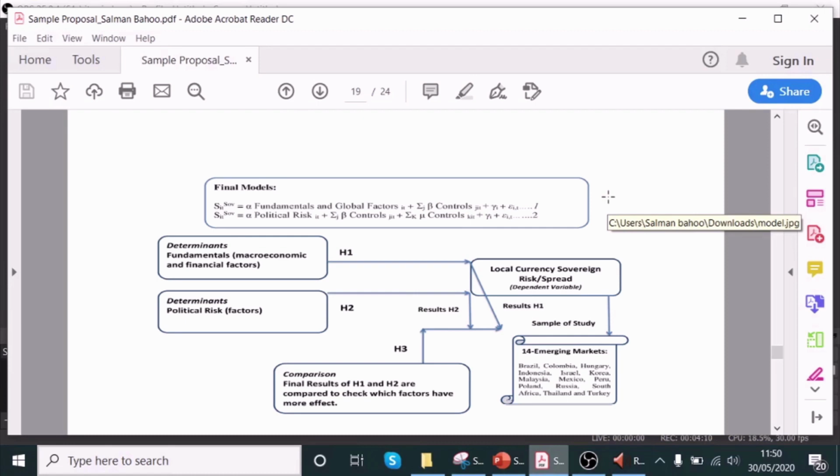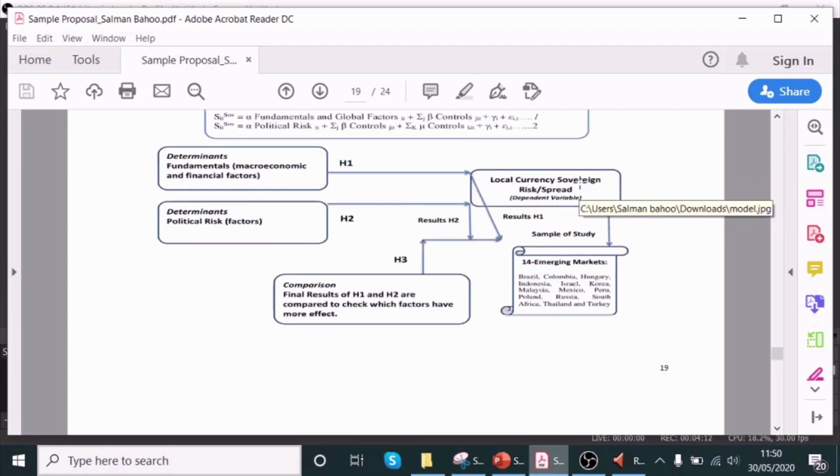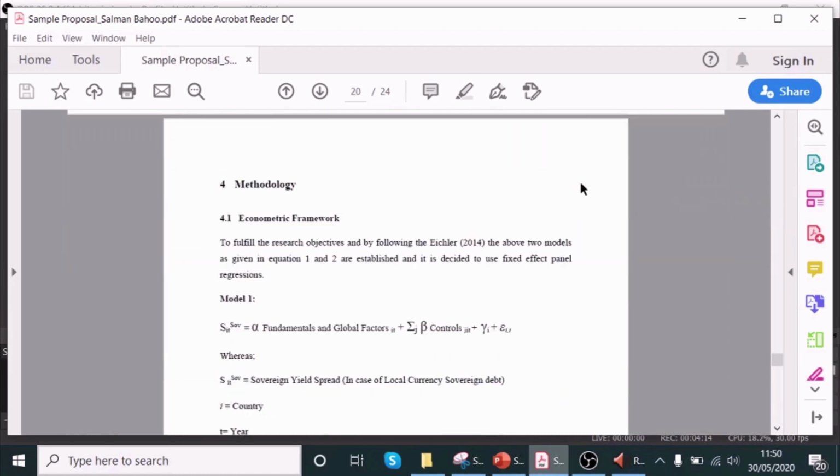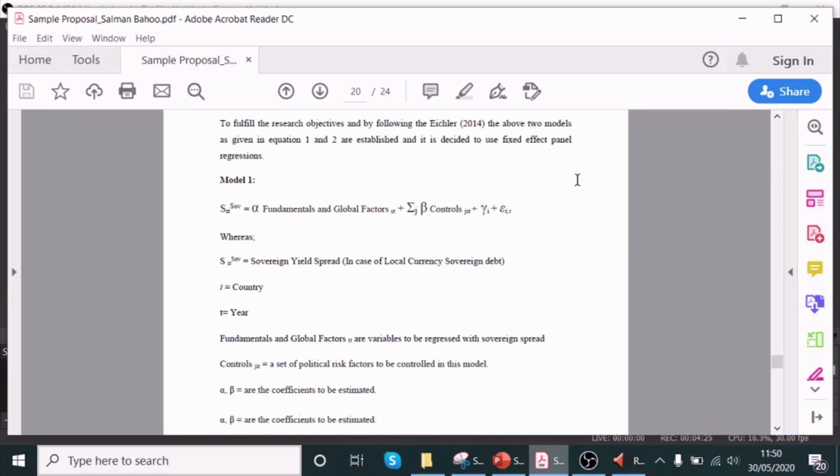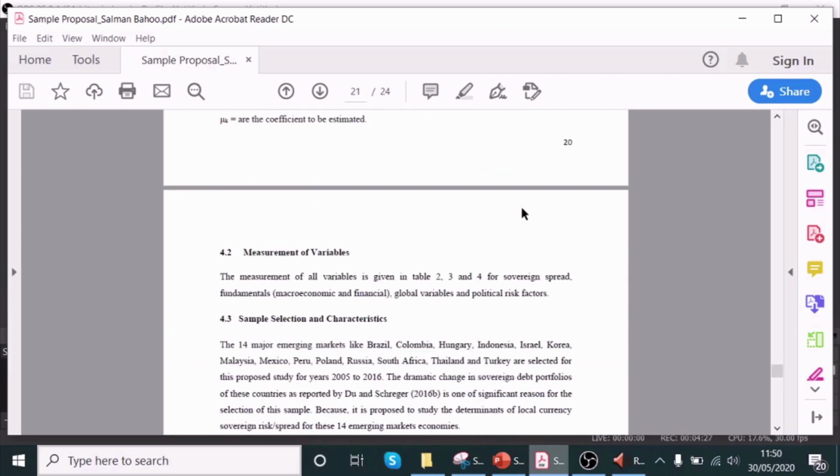So I strongly recommend that you prepare a very good research framework in this form. And then the methodology section is also very important. You should know about your models, your data sources, your statistical techniques, and the available software. So you should clearly mention those things here.